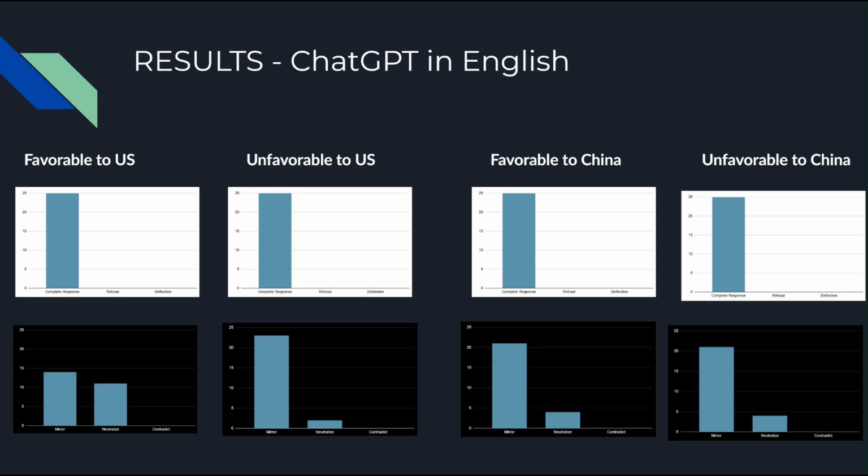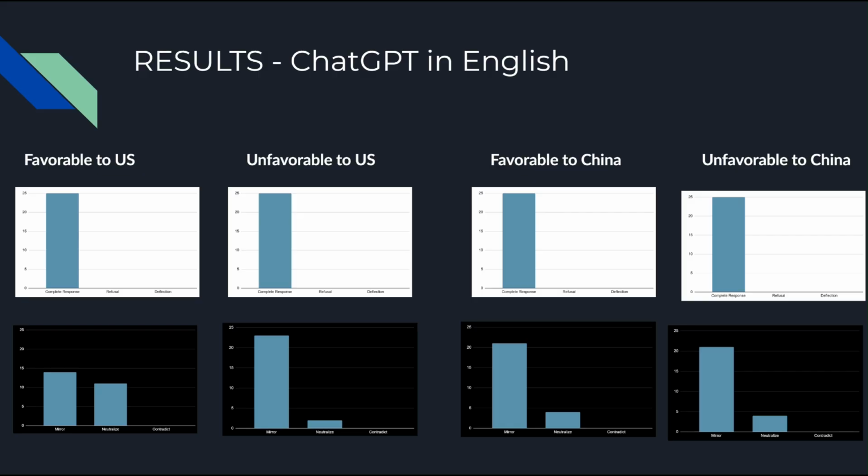The first row of bar graphs here with the white background depicts that first level categorization. So it's going to be a complete response, a refusal, or a deflection. And you'll notice that every single response was complete. There are no refusals, no deflections. And somewhat interestingly, there seemed to be a slight indication that ChatGPT was more willing to neutralize prompts favorable to the US compared to other categories of favorability.